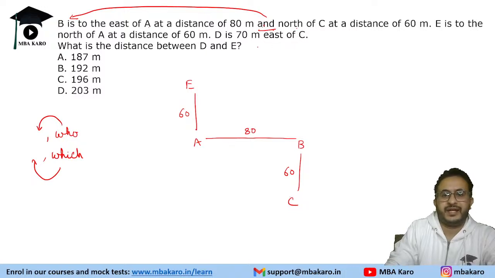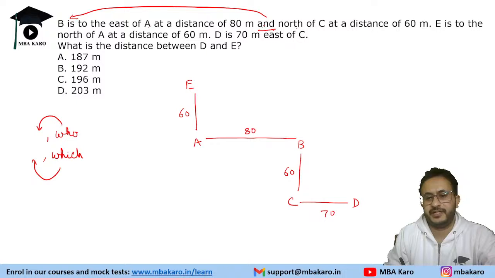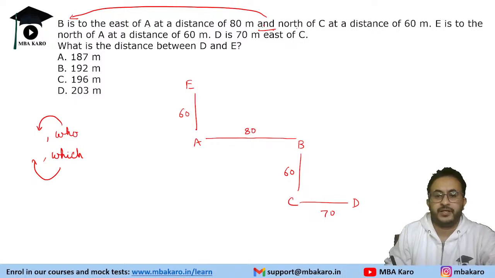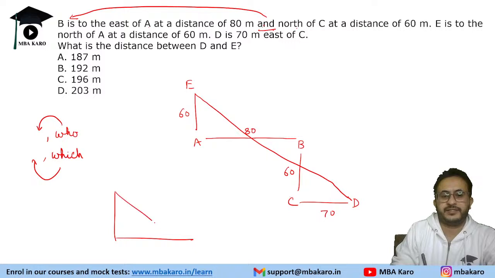That's E. And D is 70 meters east of C. So D is 70 over here. Okay. Now we need to find the distance between D and E. So we have to find this distance. Find the horizontal distance and the vertical distance.